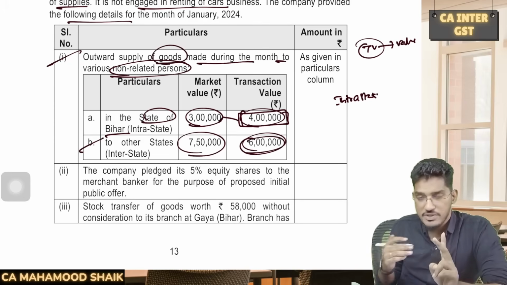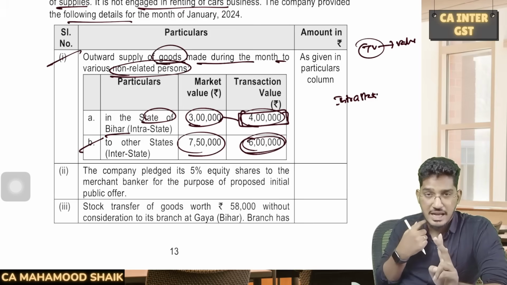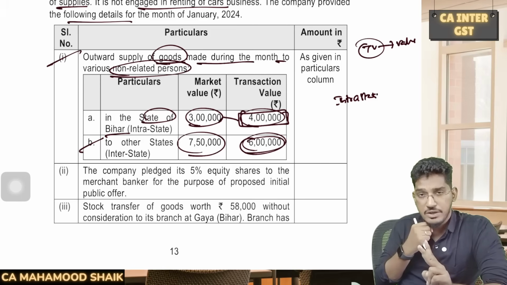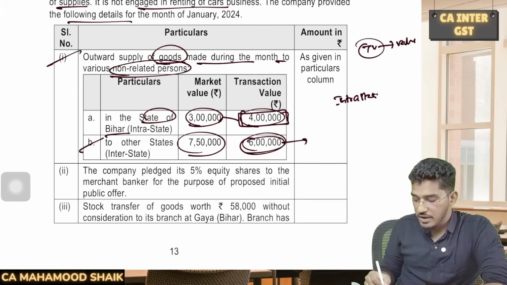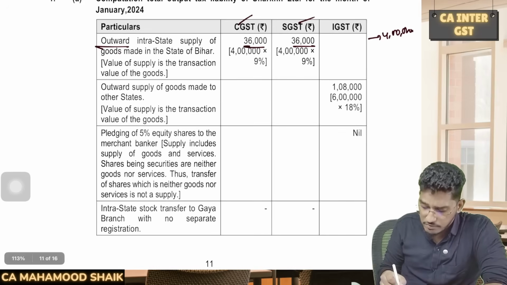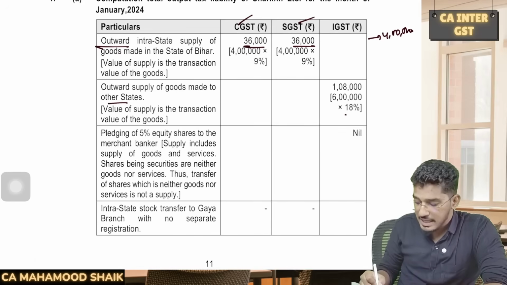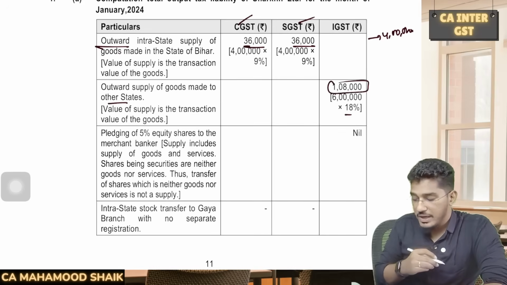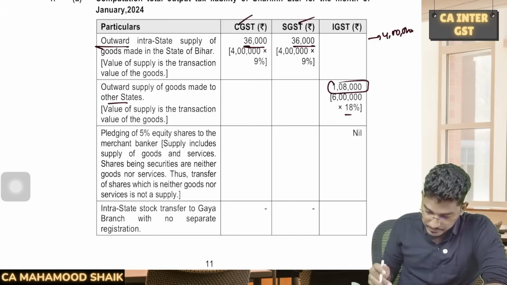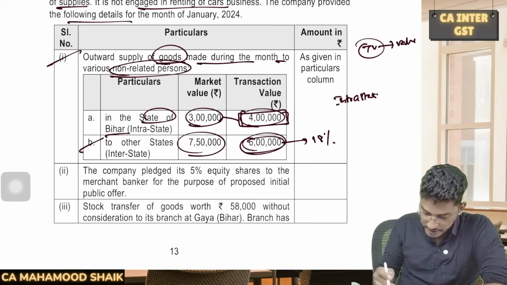They have told only 5% for two kinds of services, car renting and air travel services. Apart from that, all other services 18%. So on these 6 lakh rupees, 18% IGST will come here. Outward supplies made to other states on 6 lakh rupees, 18% if you calculate, 1 lakh 8,000 will become my IGST component.